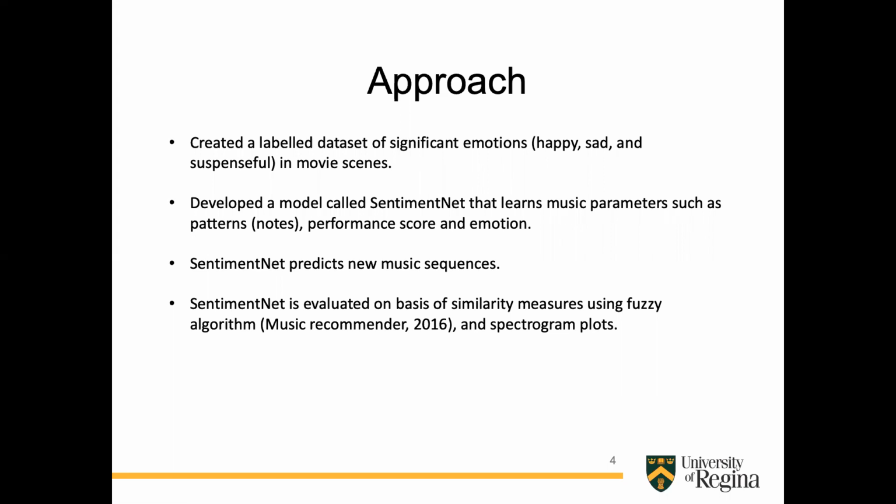which was obtained from MusicNet. This data set already had performance level score parameters along with it, but we labeled these files in terms of happy, sad, and suspenseful emotions, which are common emotions in music scenes. Then we developed a model called SentimentNet, which learns music parameters such as patterns in terms of notes and also the performance score and the emotion of that music. After this, SentimentNet is able to predict new music sequences, and it's also evaluated on the basis of similarity using fuzzy algorithms and spectrum plots.